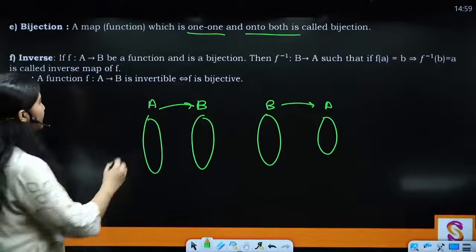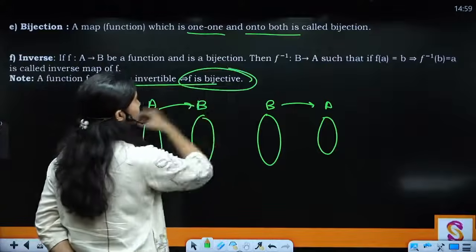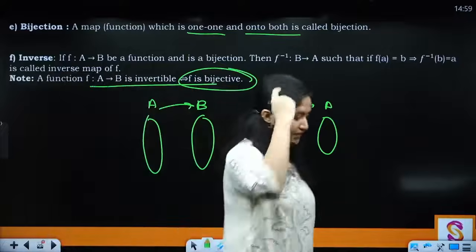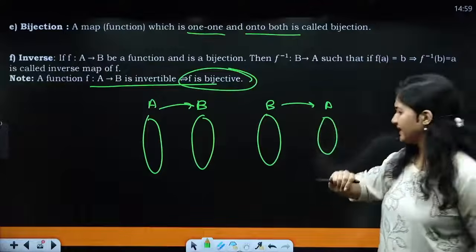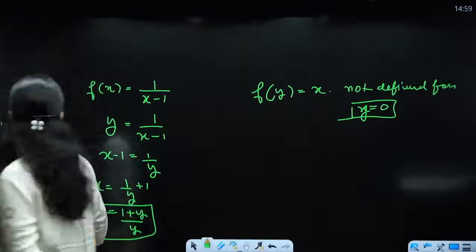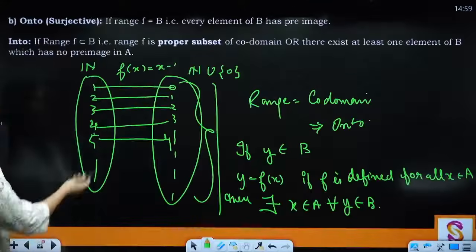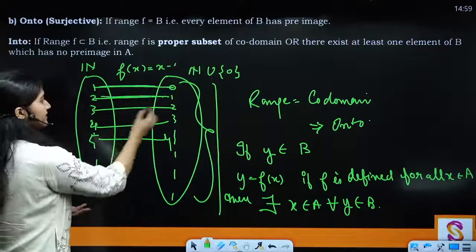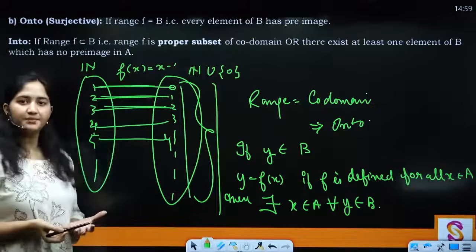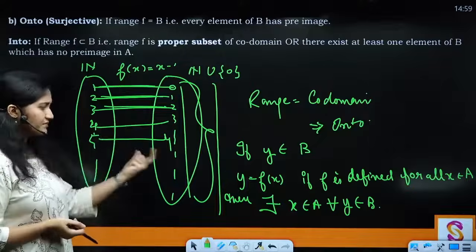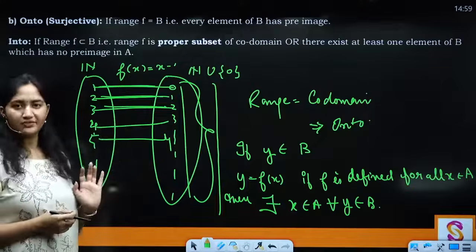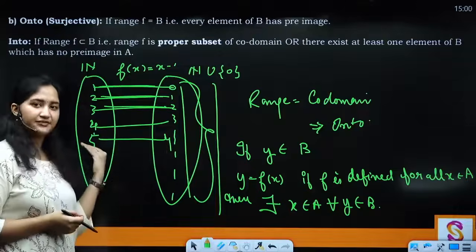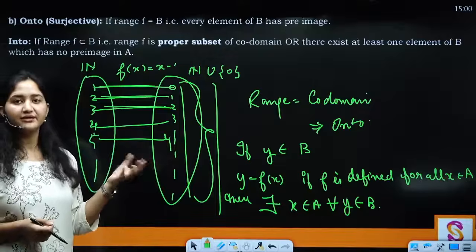Okay, so then we say that it is invertible if f is bijective. Clear? And if f is bijective, then it is invertible, right? Okay, so जैसे there can be one example जो हमने किया था, ये वाला example. This is clearly 1-1 and onto, right? हर element की एक single image है and every element here has a pre-image. So that's why we can say that this is a 1-1 and onto function. That means a bijection. That means जब आप f inverse इस पे define करोगे, then also it is going to be a well defined function.